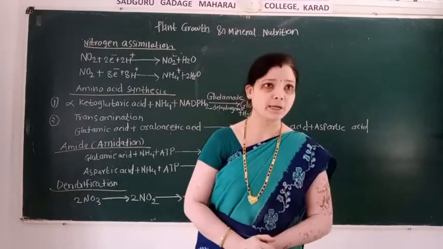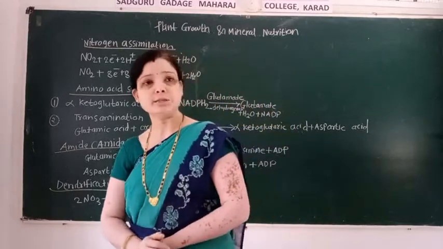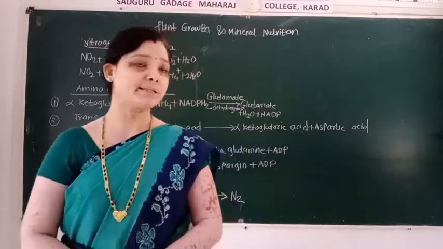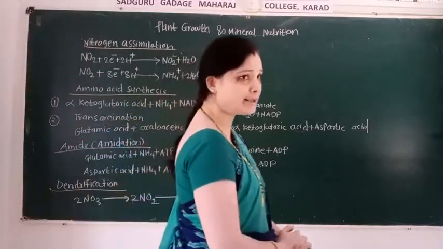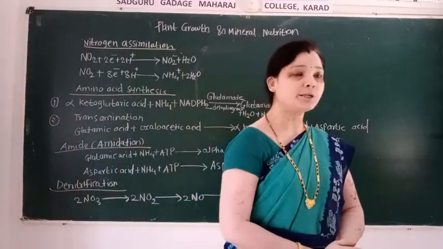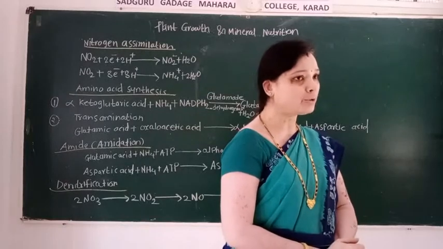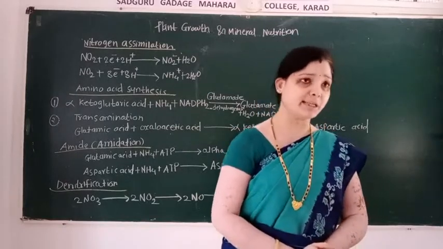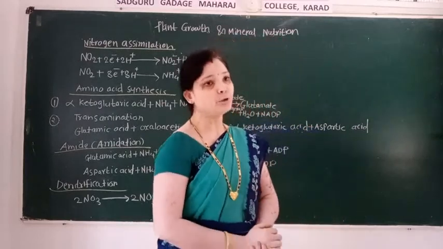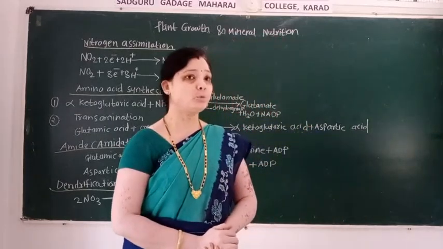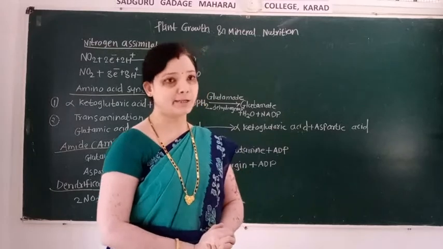These are known as nitrogen fixers, and these nitrogen fixers are also classified into two types. First type is free living nitrogen fixers and second type is symbiotic nitrogen fixers. Then we also learned the process of nitrification